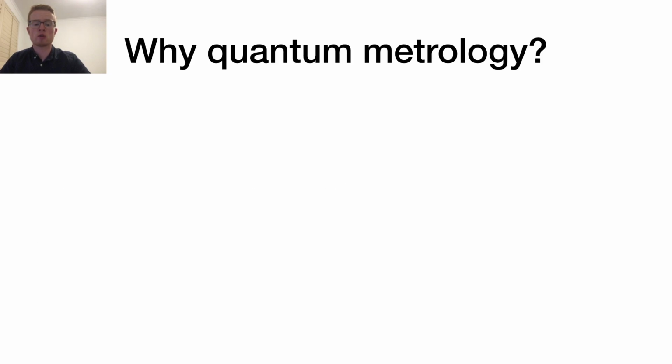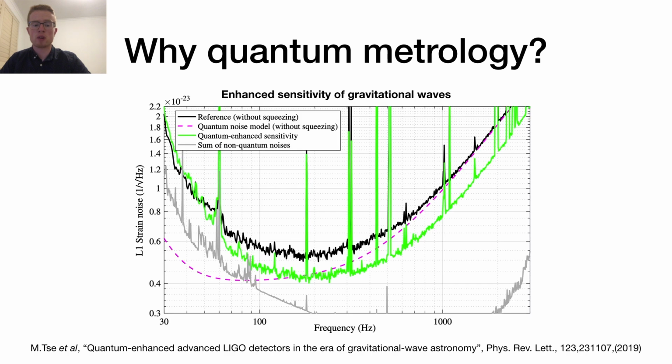The first thing we need to know is what is quantum metrology and why is it useful. Quantum metrology is using quantum mechanical resources such as squeezing and entanglement to measure some physical quantity more precisely than what is possible classically. One example where quantum metrology has had huge success is in the detection of gravitational waves. Since the injection of squeezed light into LIGO, the number of gravitational wave detection events has increased dramatically. This is a really fundamental example of where quantum metrology is useful.